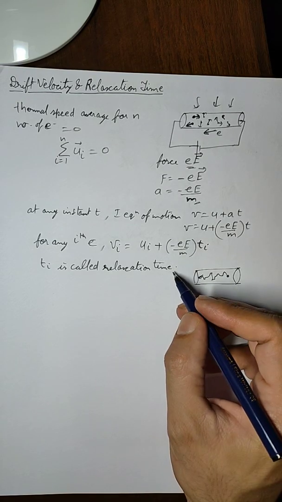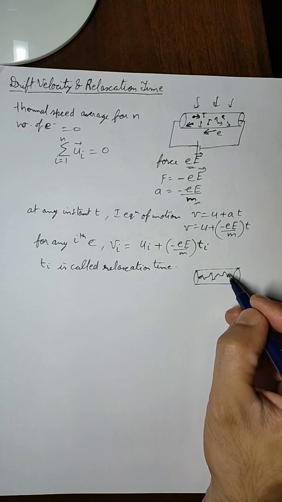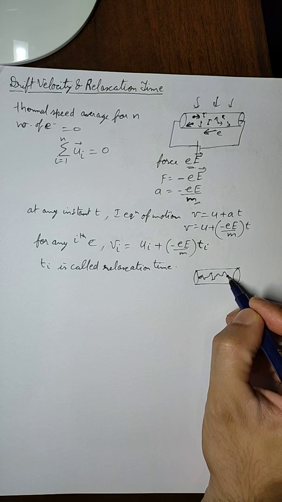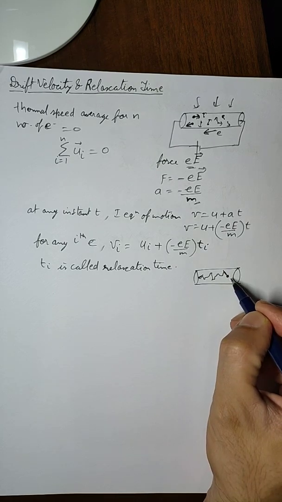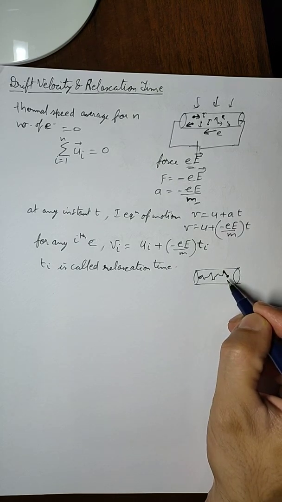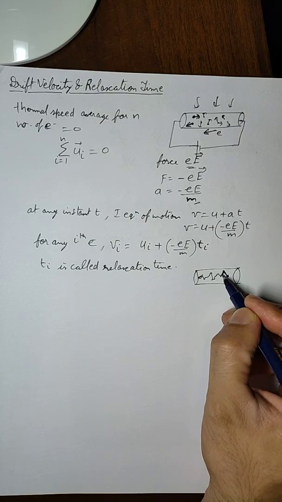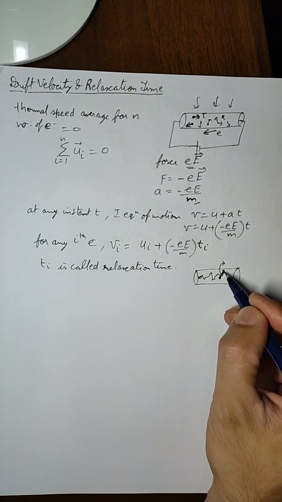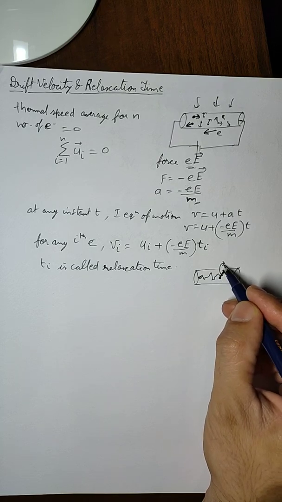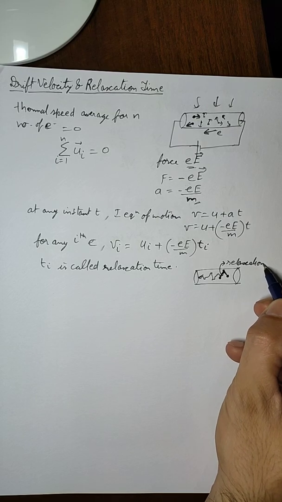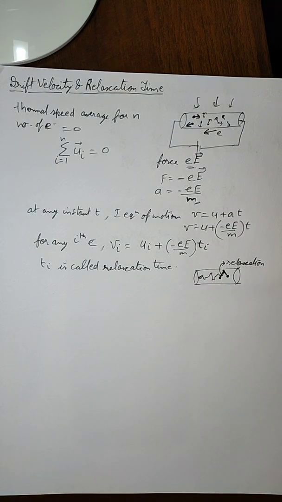So relaxation time is the time between any two successive collisions. Let us say that the electron started from here, it went till this point in a straight line, but here it suffered a collision. Due to this collision, it changed its direction and it came in this way, and here it again suffered a collision. Now the time taken to cover this path from this point to this point is called relaxation time. As the name suggests, it is a relaxation from collisions.